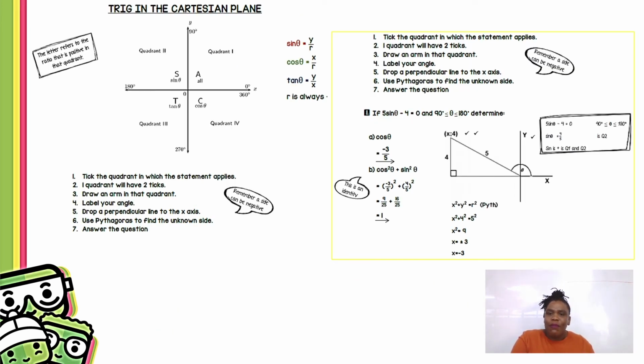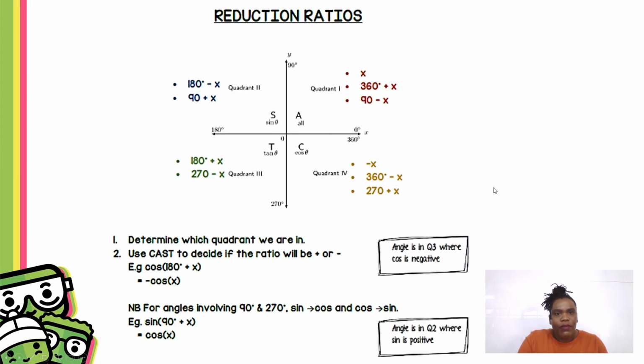And then the other part of trig, Cartesian plane, be comfortable with this drawing. Quadrant 1, quadrant 2, quadrant 3, quadrant 4. Remember, we look at the quadrants in an anti-clockwise direction. Okay? Understand when to use the quadrants. If the question is asking for a sketch, we want a quadrant diagram. Look at what you have and use that to get what you want. Okay, and then using the quadrant diagram, we then go to reduction ratios.